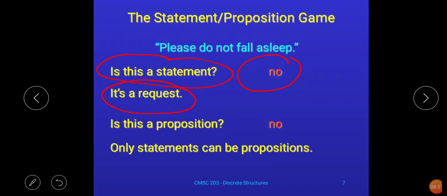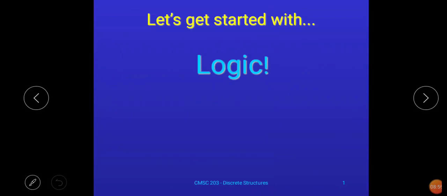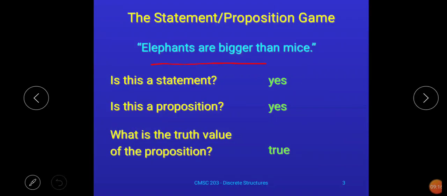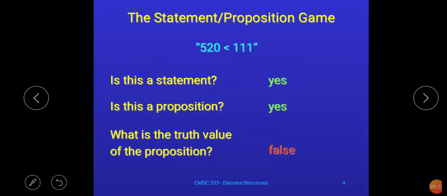I know that you are finding this point difficult for understanding. Let me show you my first slide. Okay, here see, while giving the definition of proposition, what is the definition given? Proposition is a declarative statement. So to make any example a proposition, that example must be a statement. So like see, this is a statement. Here, if this is a statement, then we will check whether that statement is a proposition or not.